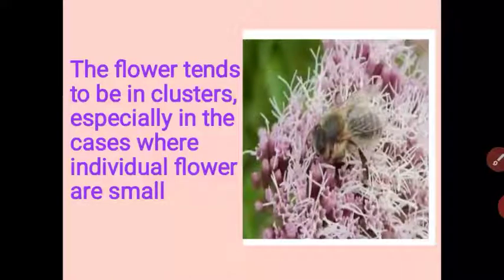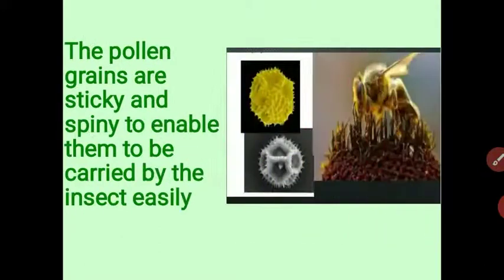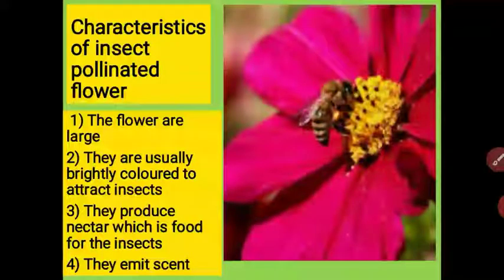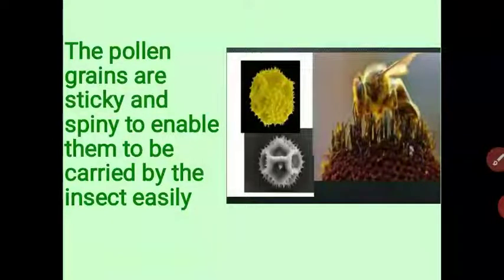Got it, students? These are the characteristics of the insect pollinated flower. When the flower contains these characteristics, the insects are attracted toward the flower, and they transport the pollen grain from anther to the stigma. Let me revise the characteristics. First, the flower is large. They are usually bright in color. They produce nectar. They emit scent. Due to these characteristics, the insect is attracted to the flower, and in that way the insects transport the pollen grain from anther to the stigma of another flower of another plant, but of the same species.